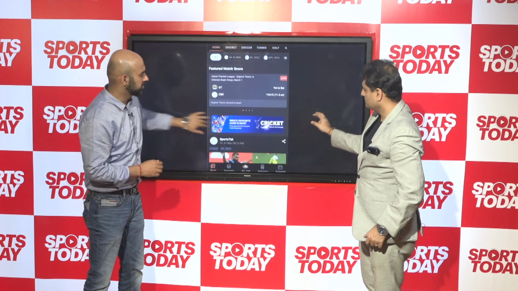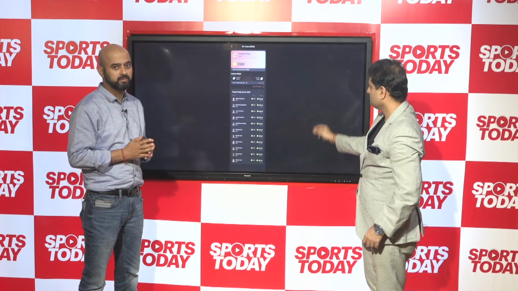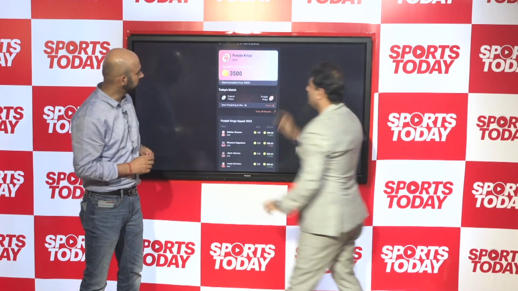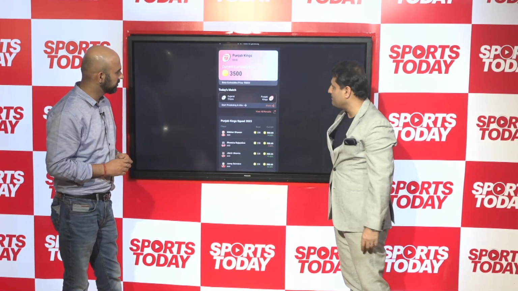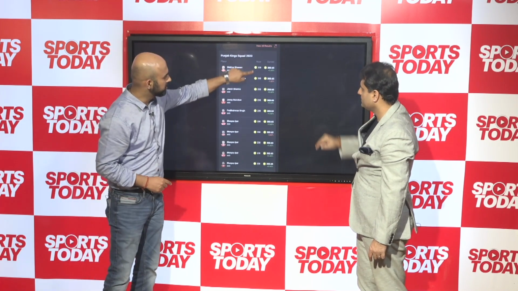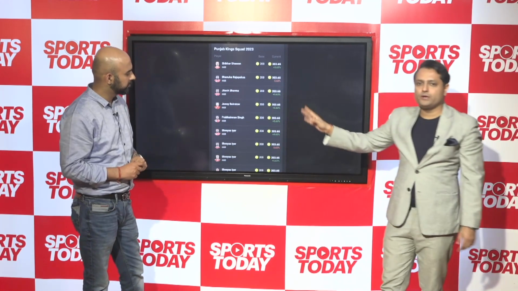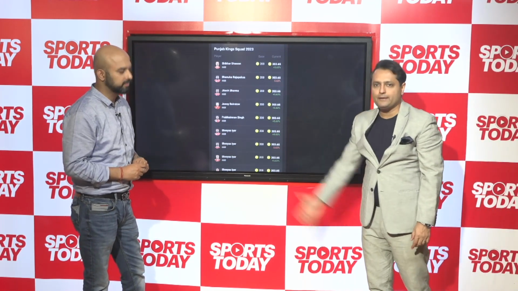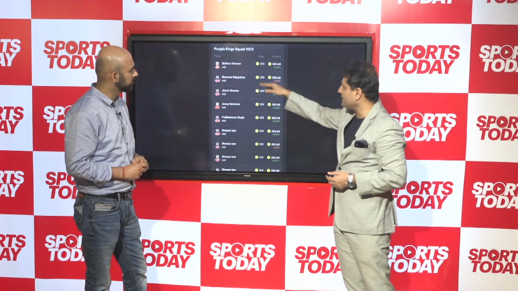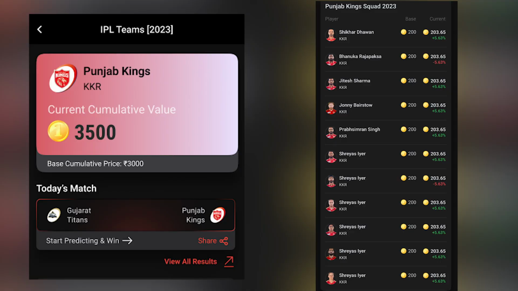The concept here is that for each player, based on their initial auction value, we have determined a base stock price. So just to show you, let's take, for sample, Punjab Kings. Now each player will have a value here, which is the base stock price. Remember, the base stock price is only initial because the games are just starting, and just like the stock market, we've given a base stock price to every player, because if you go to a stock market, there are values attached to each stock.